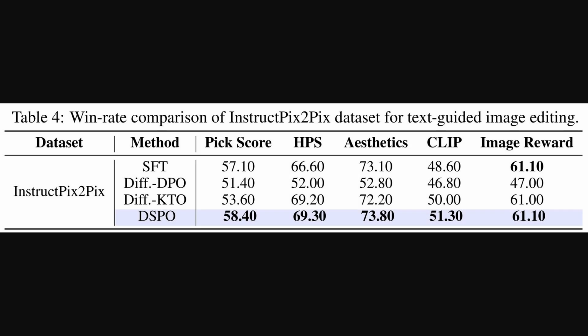Okay, so direct score preference optimization isn't just good for generating images from scratch. Table 4 here shows its performance in text-guided image editing, which is when you ask the AI to change an existing image using text commands. This table uses the InstructPix2Pix dataset and compares direct score preference optimization with methods like supervised fine-tuning. Across metrics like PIC-score and CLIP, direct score preference optimization, highlighted again, consistently achieves strong results, often leading. This performance in image editing really underscores the versatility of the direct score preference optimization approach for different image manipulation tasks.